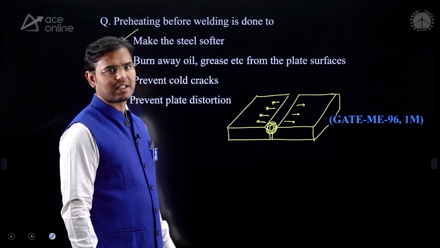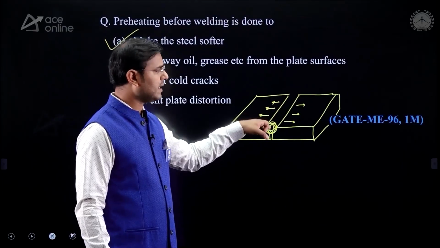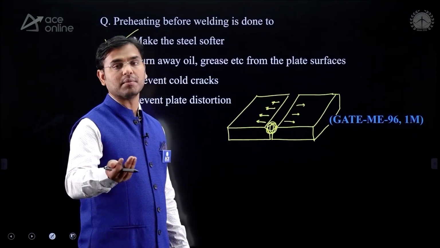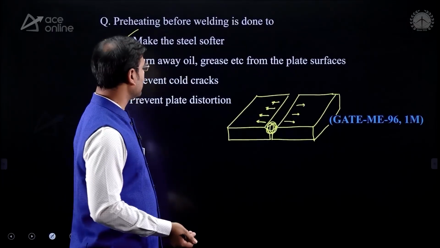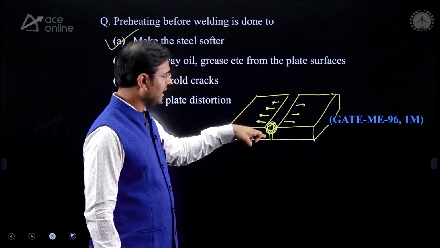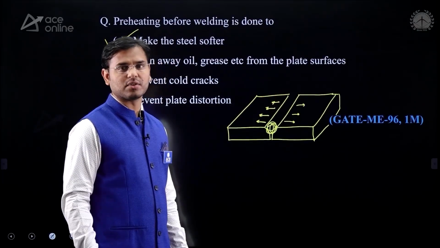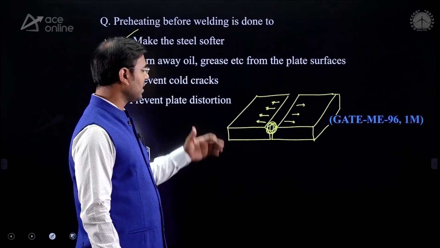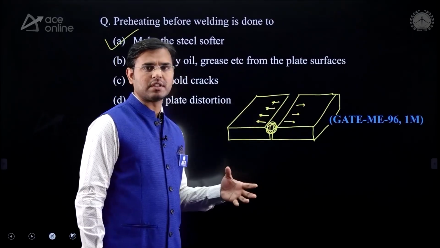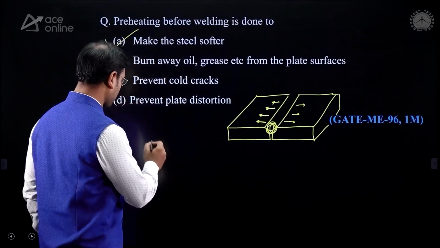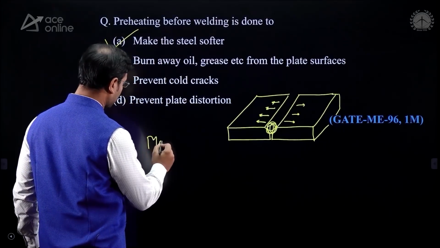Because of less heat transfer, the slow cooling of weld bead is going to occur, and the slow cooling means annealing or normalizing, and because of slow cooling, this weld bead gets softer. If the preheating is not done, then what happens? Here the fast heat transfer is there, and because of fast heat transfer, some martensite structure is going to form.